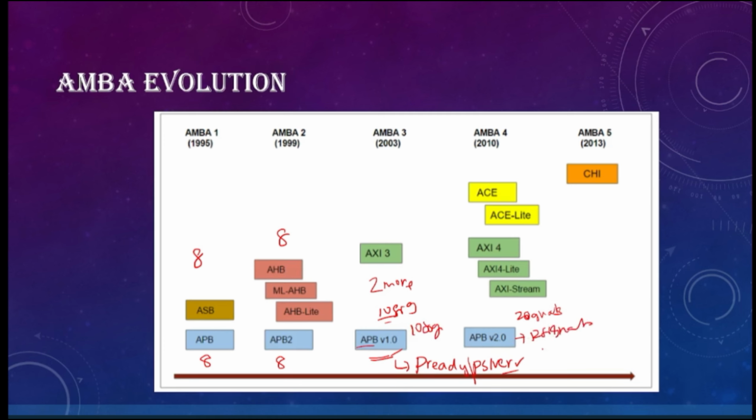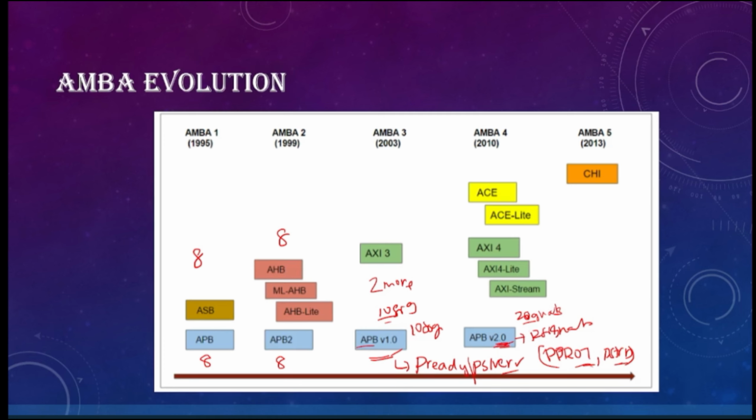So what are the two more signals that were introduced in version 2.0? They are PPROT and PSTRB. Basically these are the transaction protection and sparse data transfer signals. So this is how the evolution of APB took place. Until 2010, and at present, we are using only this version 2.0.